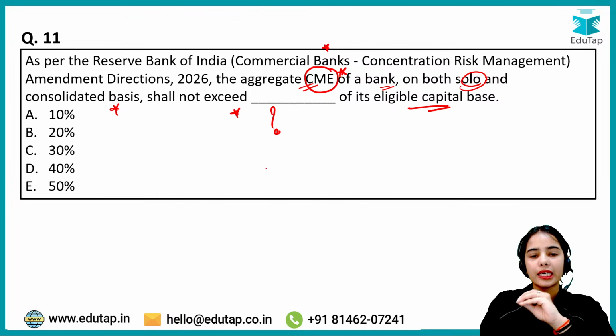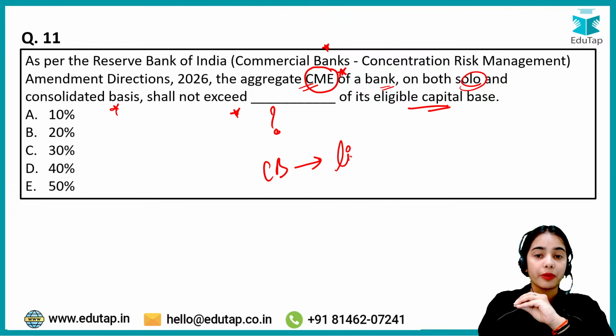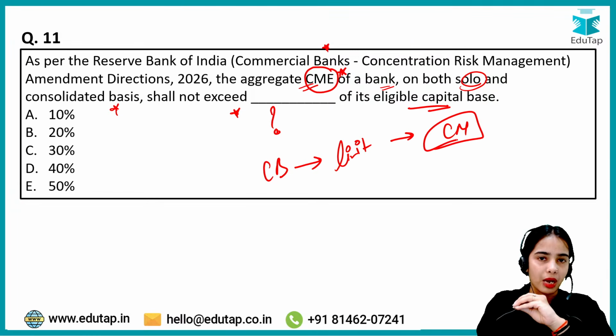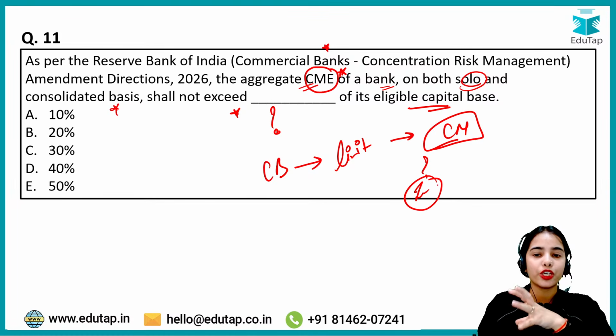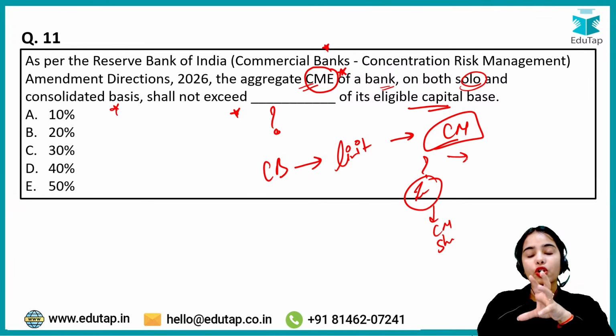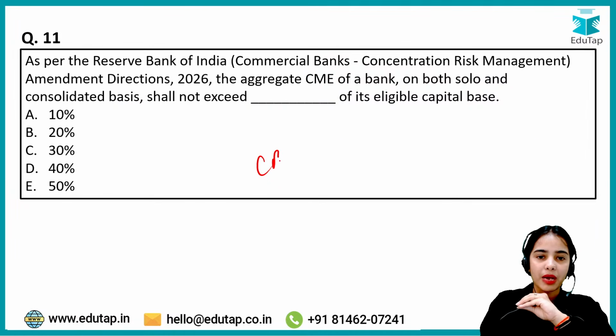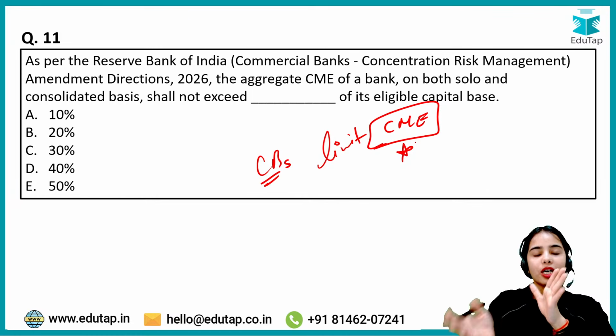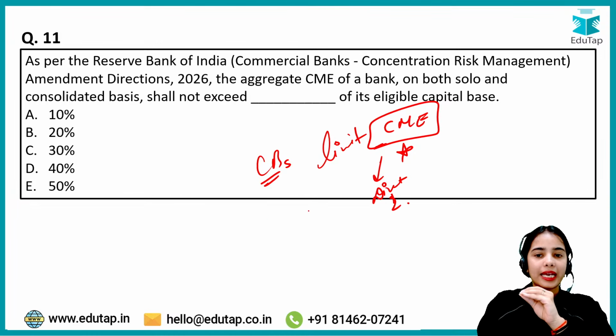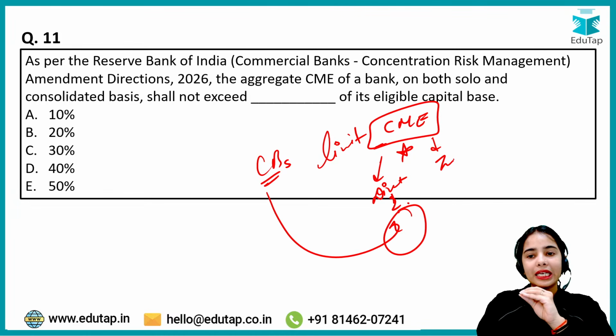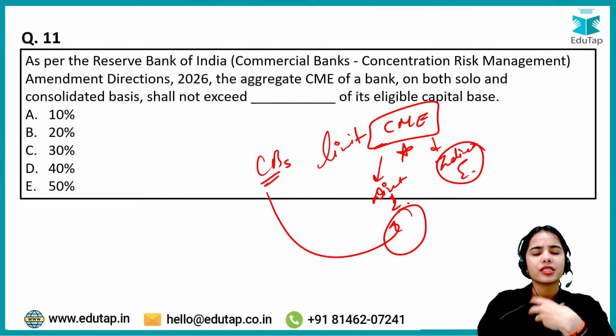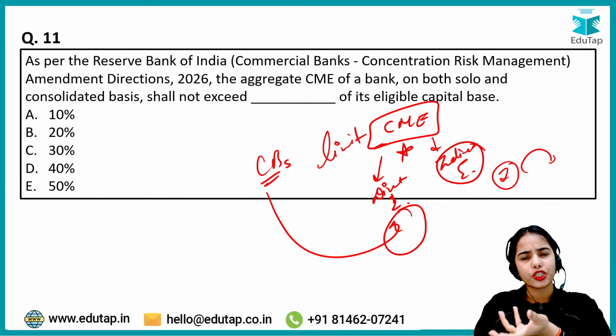So basically try to understand that commercial banks have a limit on how much exposure they can have in the capital market, how much investment they can do in stocks, shares and financial instruments, as well as how much loan they can give against shares, debt instruments and such. So for commercial banks, there is a limit on the capital market exposure. There can be direct exposure, where the bank is directly investing in the capital market, or indirect exposure, where the bank is giving loans to individuals to invest in shares, so that is indirect exposure.